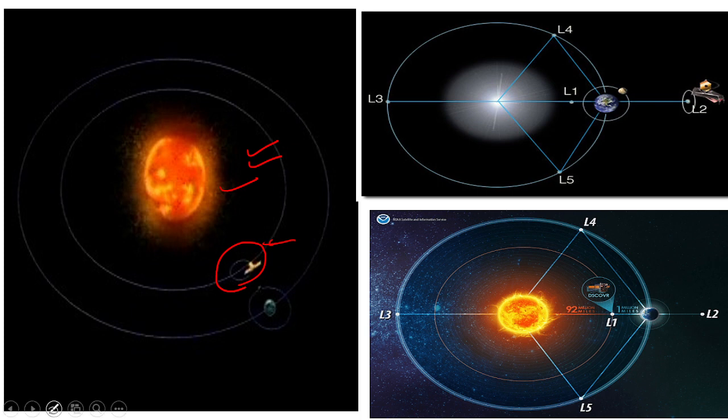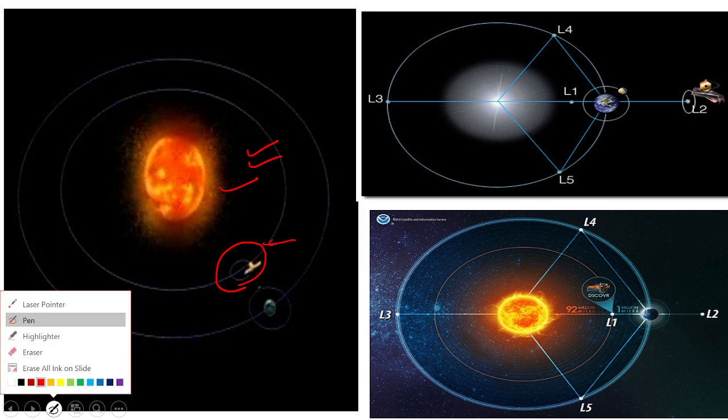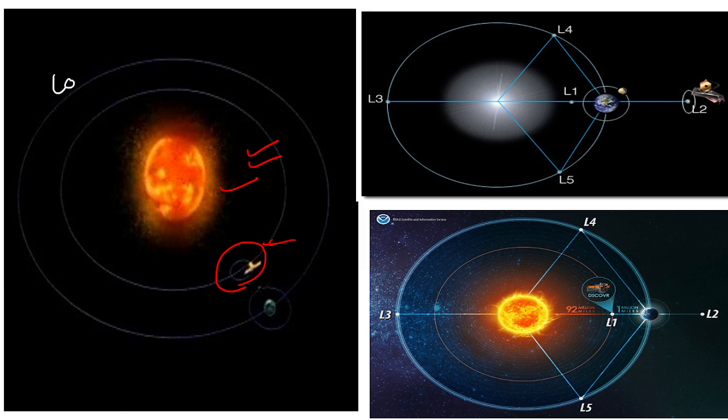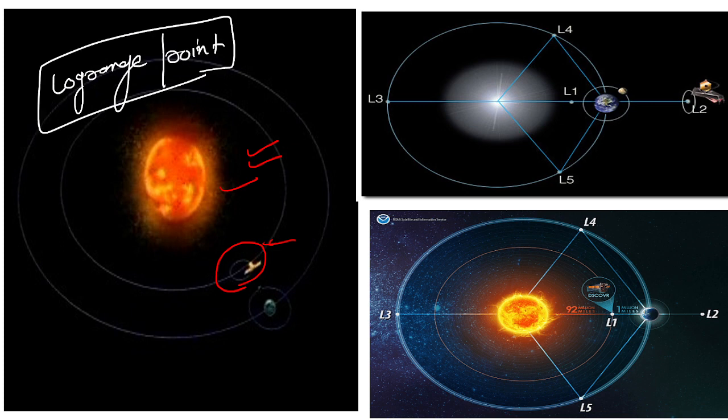So first of all, let's understand what these Lagrange points are. Simply, a Lagrange point is a point in the system of two mass bodies where one mass body is bigger than the other.